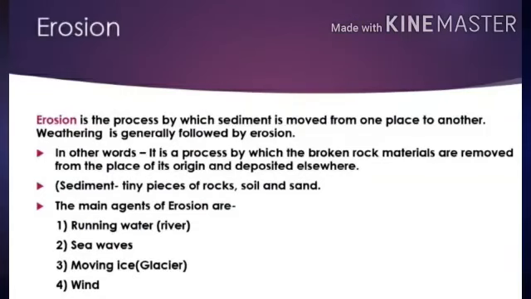Children, now let's see the other work of the exogenic forces, that is erosion. Erosion is a process by which the broken rock material is removed from the place of its origin and deposited elsewhere. There are also different agents which carry out this erosional work, like the running water, river, sea waves, moving ice, glacier, and wind.